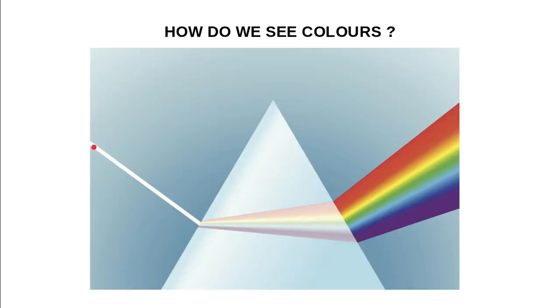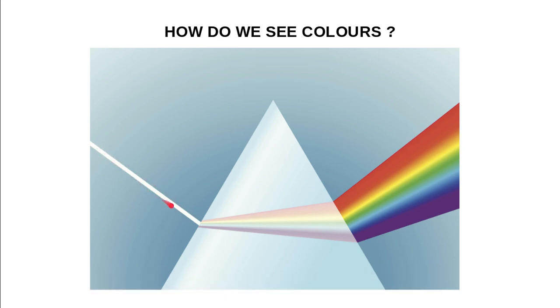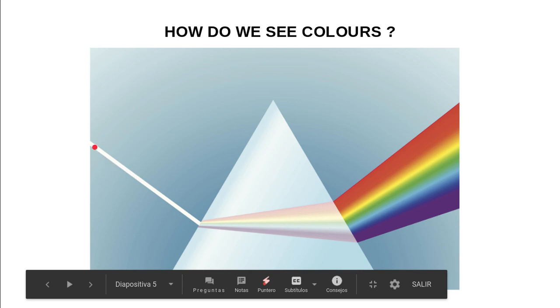Okay, the light that we see is white, but this light that is white is made up of all these colors that are the colors of the rainbow. All these colors together make the white light.